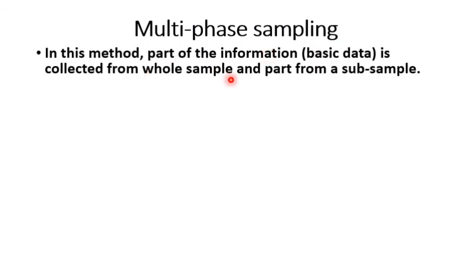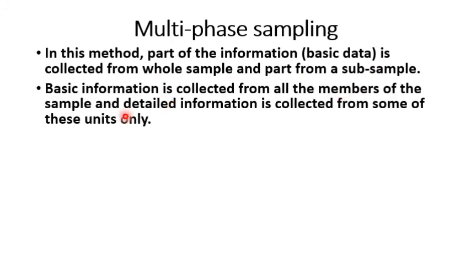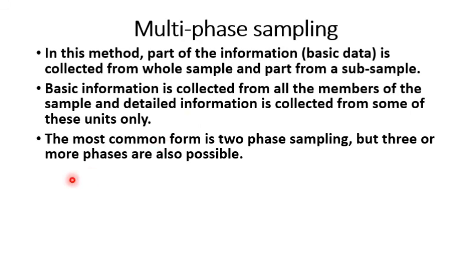The last method of random sampling is multi-phase sampling. In this method, part of the information or basic data is collected from the whole sample and part from a subsample. That means basic information is collected from all the members of the sample and detailed information is collected from some of these units only. The most common form is two-phase sampling, but 3 or more phases are also possible.